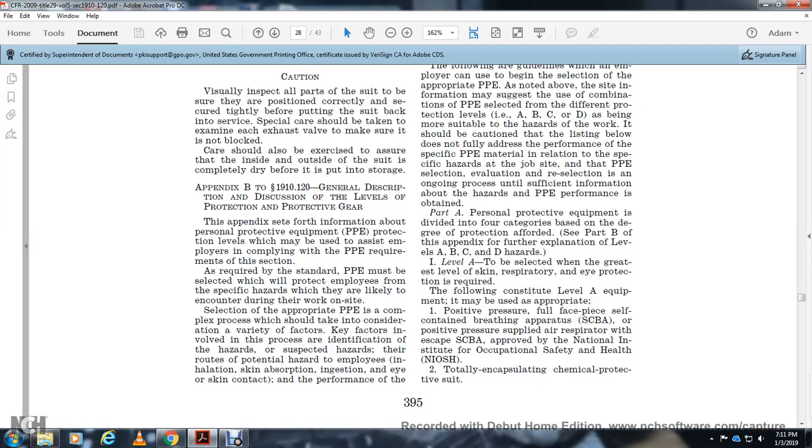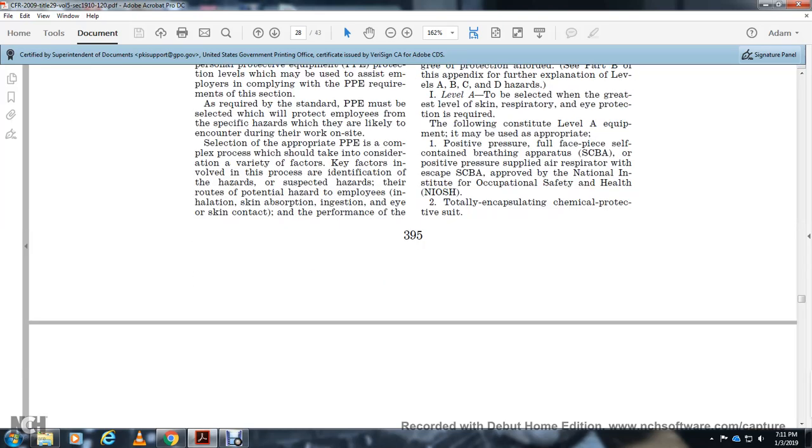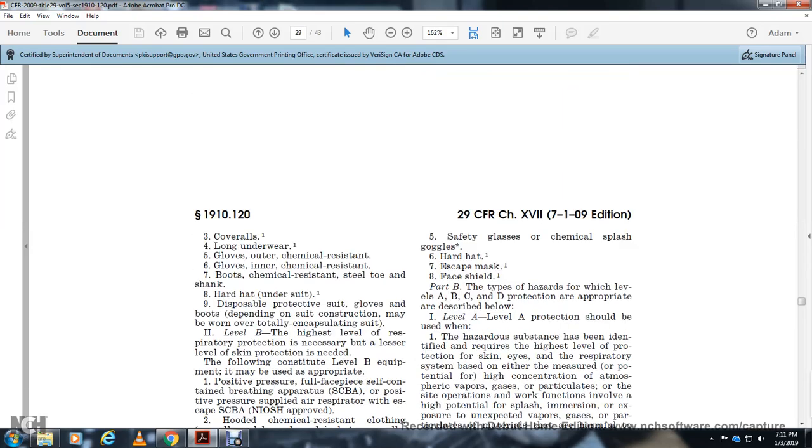self-contained breathing apparatus, or positive pressure supplied air respirator with an escape self-contained breathing apparatus, approved by the National Institute for Occupational Safety and Health; totally encapsulating chemical protective suit; coveralls, long underwear, gloves, outer chemical resistant gloves, inner chemical resistant boots, chemical resistant steel toe and shank, hard hat, and a disposable protective suit, gloves, and boots, depending on the suit material, to be worn over the totally encapsulating suit.